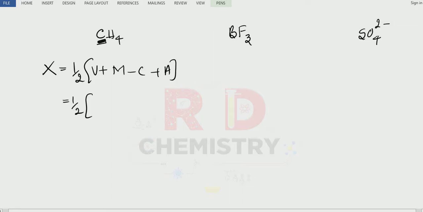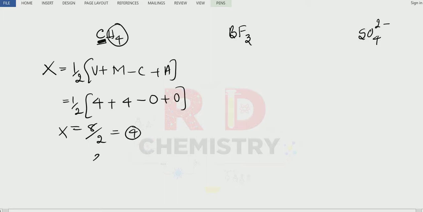For the carbon family, the number of valence electrons is 4, plus hydrogens are monovalent, 4 are there, minus cation is not there, anionic charge is not there. So it is 8 divided by 2, which is 4. When X is equal to 4, it is sp3 hybridized. So it has tetrahedral shape.